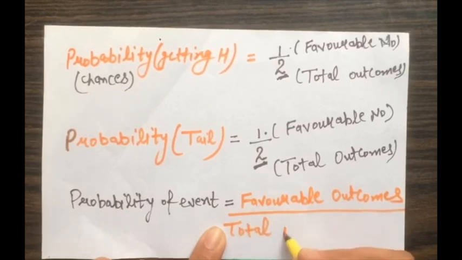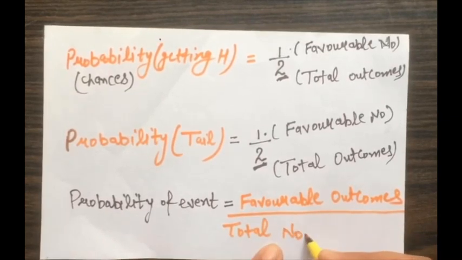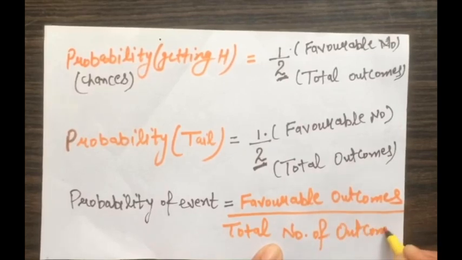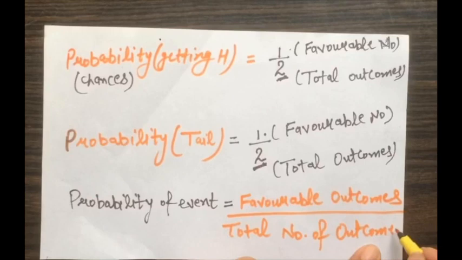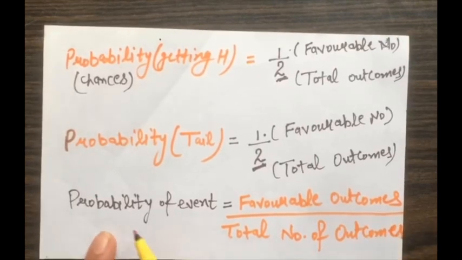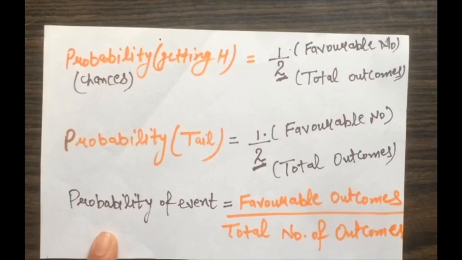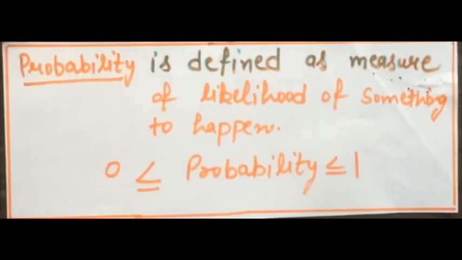This is the formula for probability of an event. If we have to find the probability of any event in any experiment, then we will use this formula.